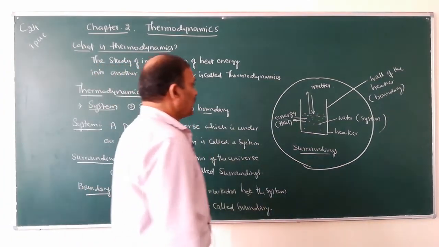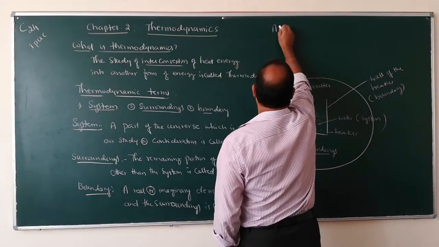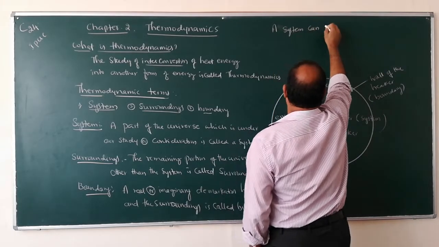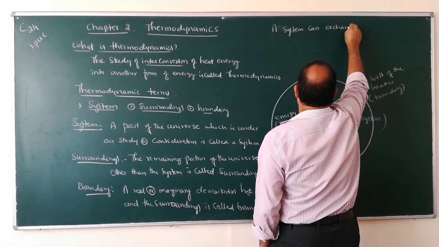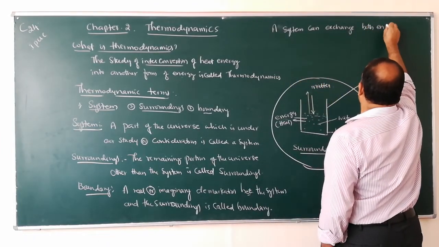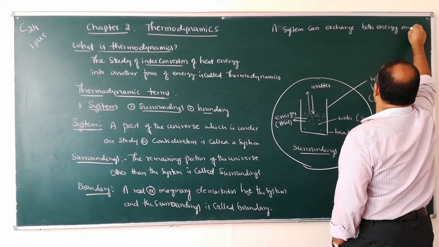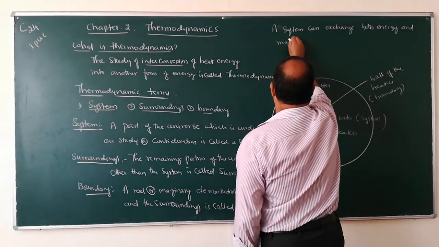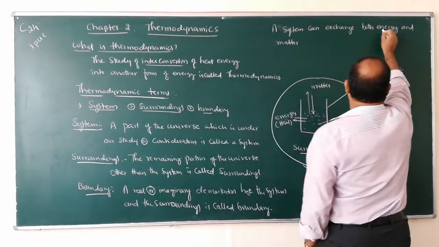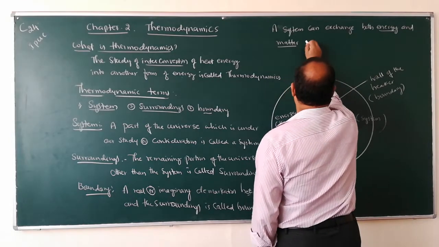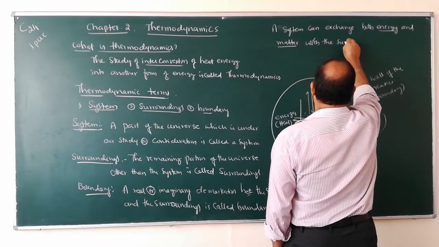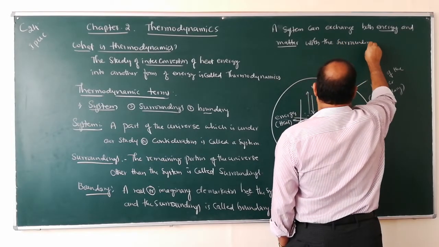Full stop. Next line. A system can exchange both energy and matter with the surroundings.